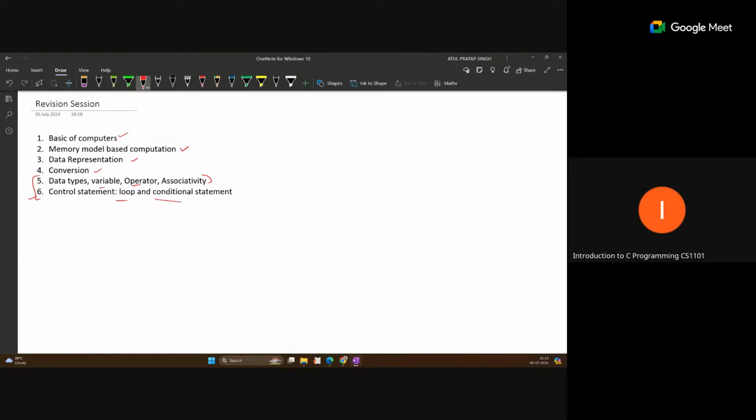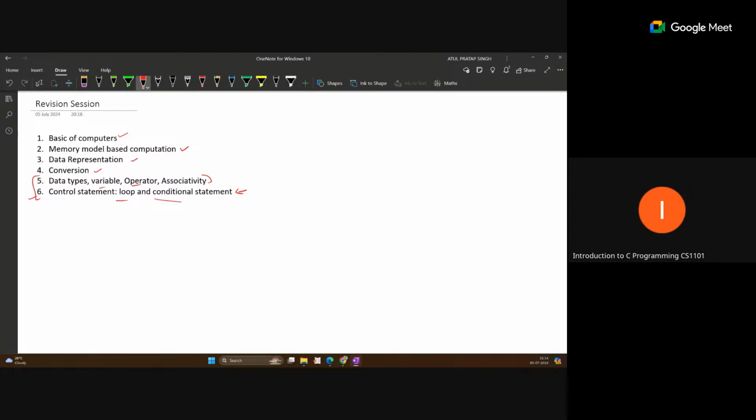If any code is given, for week 4 basically the code-based question is asked. Some code snippet will be given, and you should apply the dry run. Because you don't have any compiler in the exam, but you should know how the compiler actually will execute the code. So you should have a good understanding of the loop,